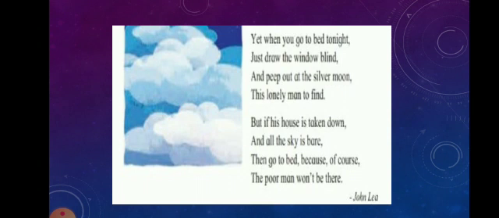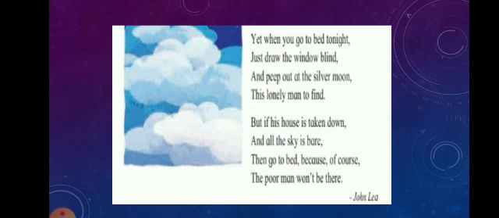Okay, children, imaginative poem. The poet describes the moon as a silver house in the beautiful sky. He describes the waxing and waning of moon as building and dismantling of the house. Which house? Silver house, where the lonely man was living. Okay, that is the waxing and waning of moon. That is the moon changing. That is the time the moon taking to change from new moon phase to the full moon phase.